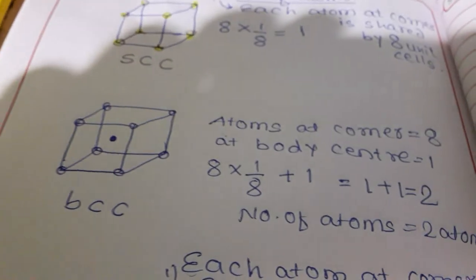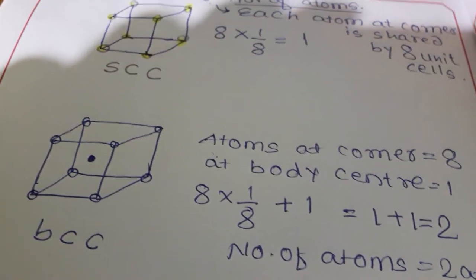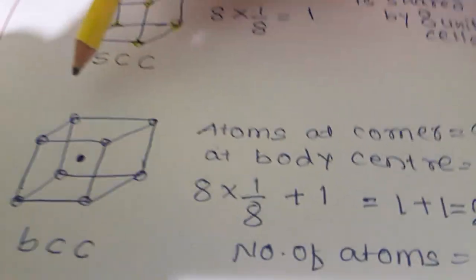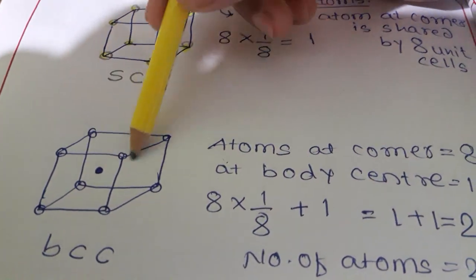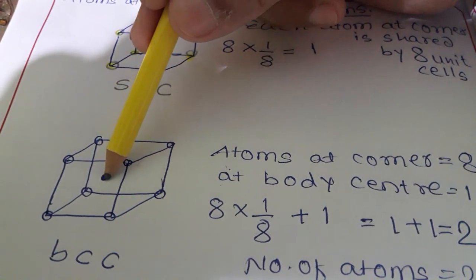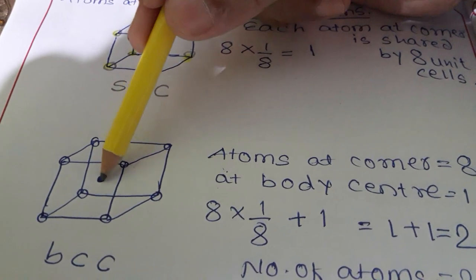Now the second one is BCC, body centered cubic cell. Over here you can see that 8 atoms are present at the 8 corners and 1 is present at the center of the body of the unit cell.